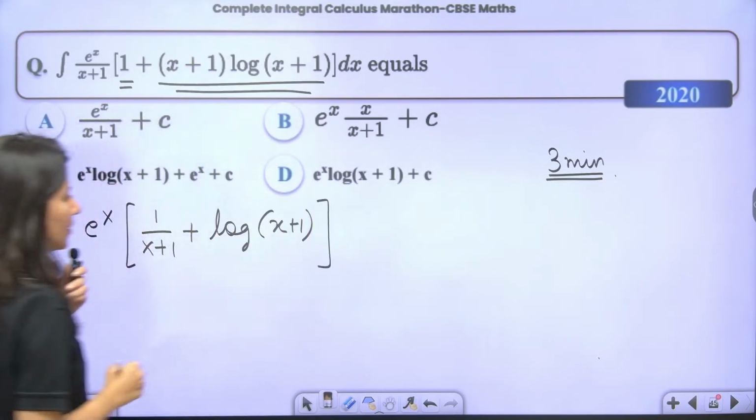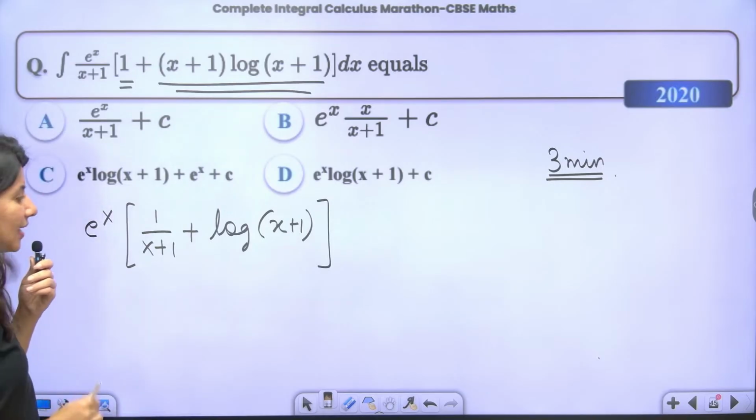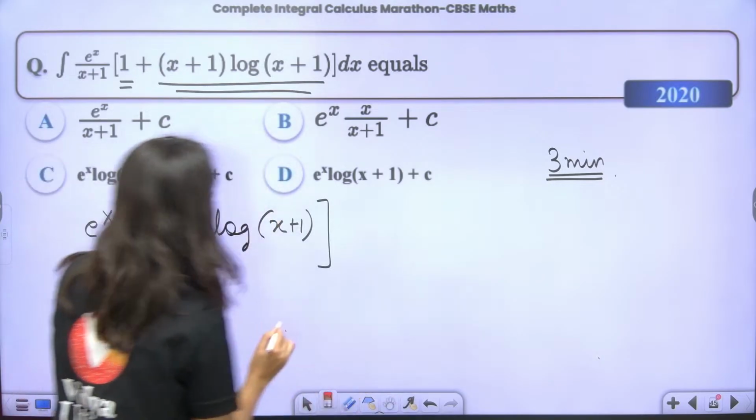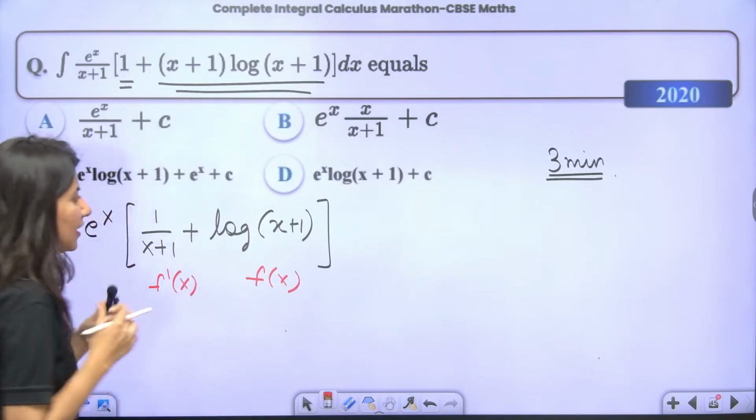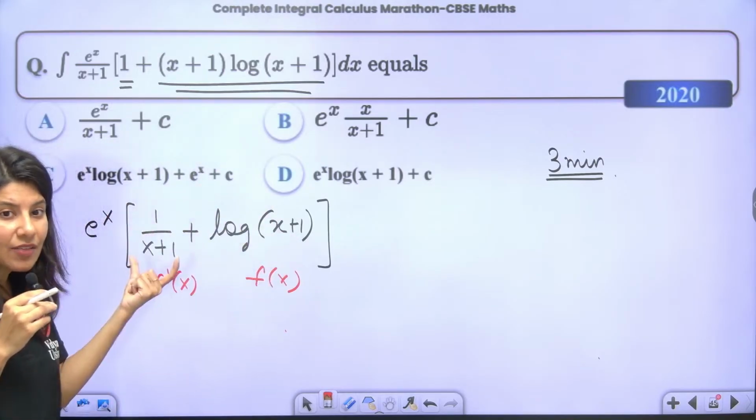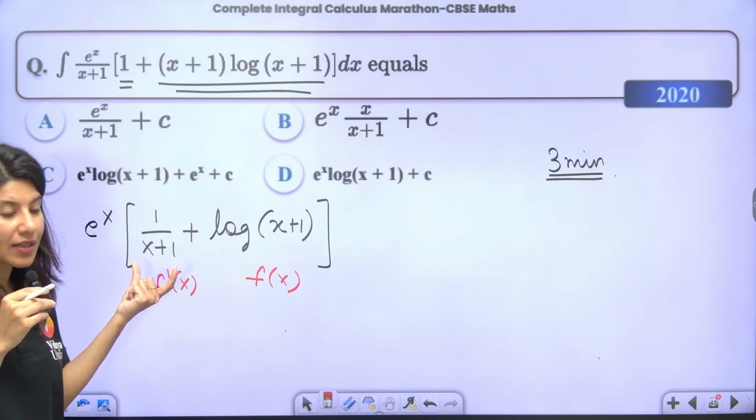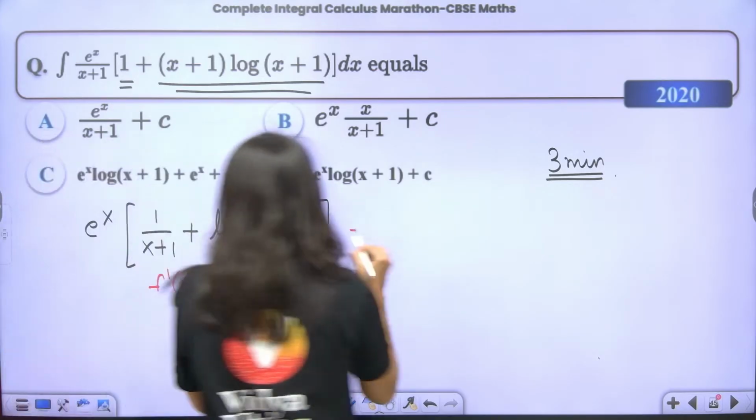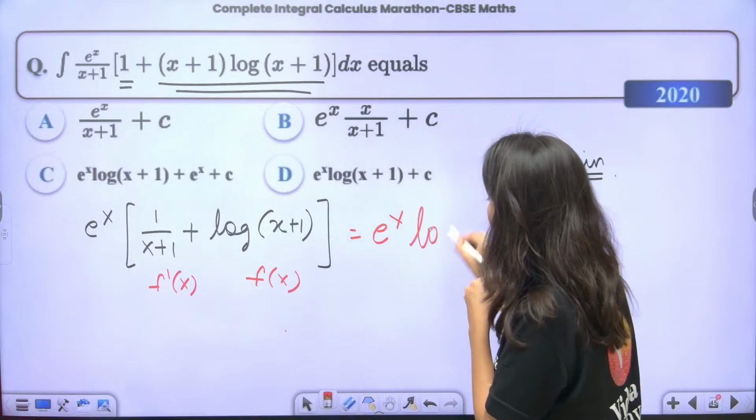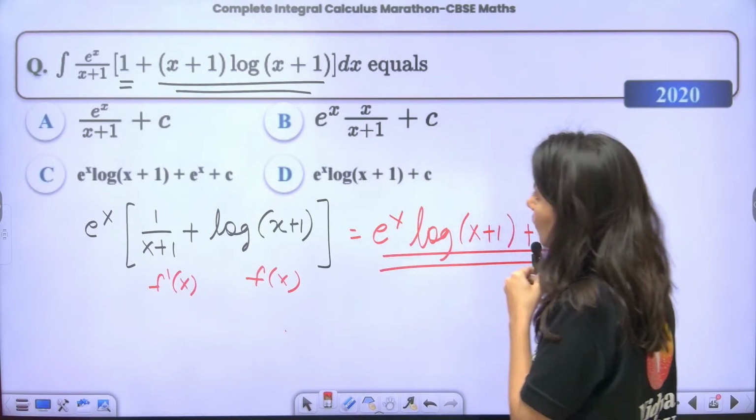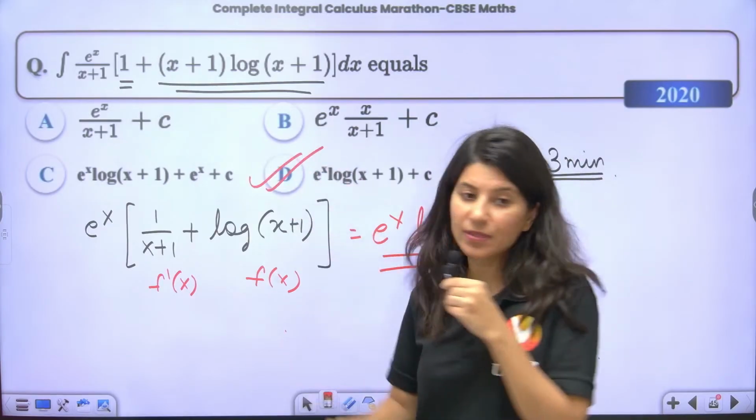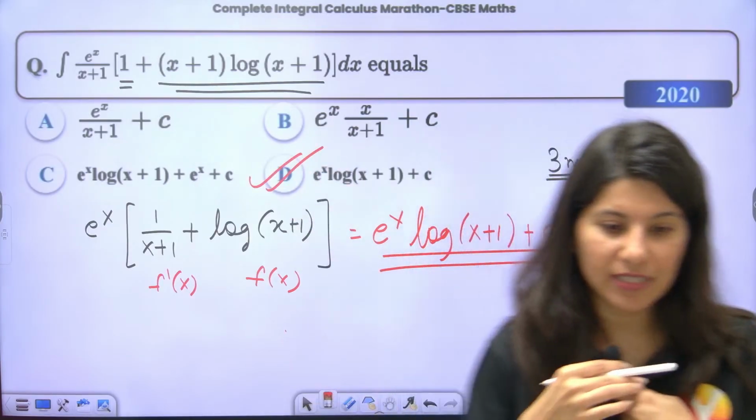Now just tell me, what is your function? This is your fx, and this is your f dash x, because the derivative of log x plus 1 is 1 upon x plus 1. So if this is fx, your answer will be e power x log of x plus 1 plus c. So option D is absolutely right.